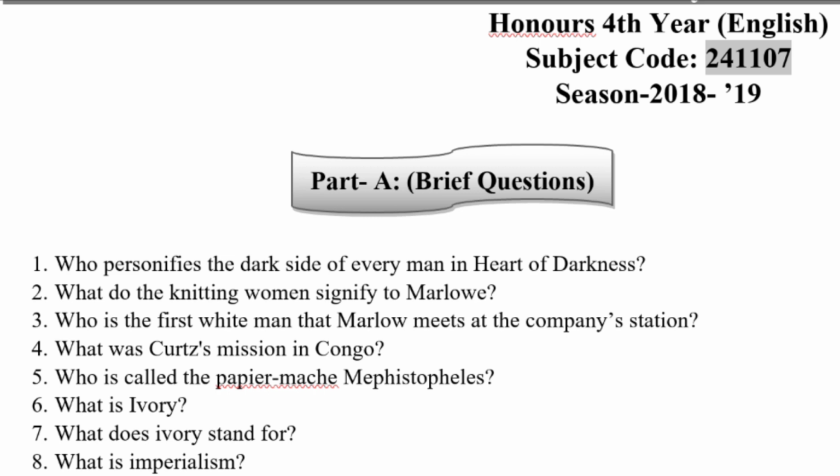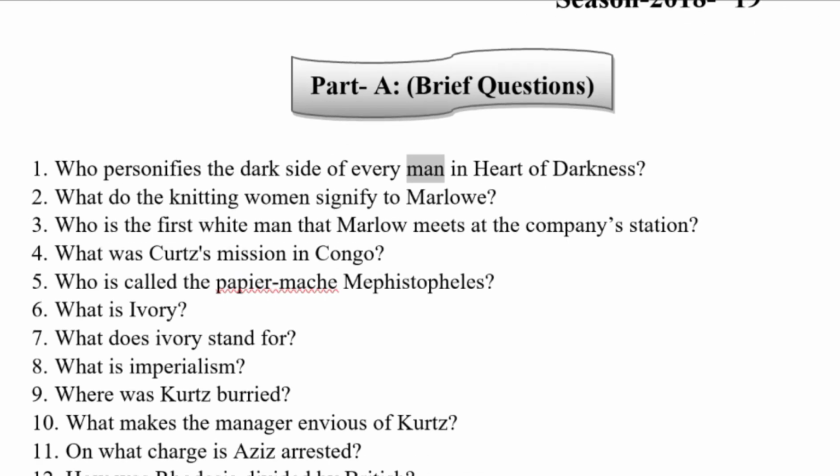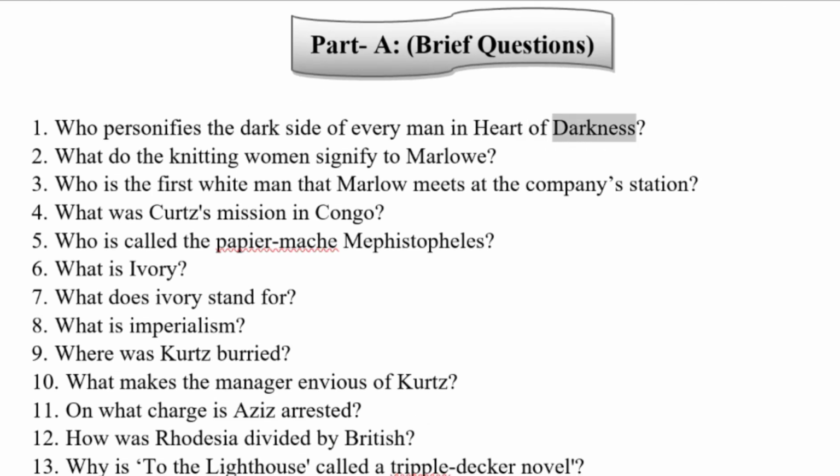241107. Season 2018-19. Who personifies the dark side of every man in Heart of Darkness? What do the knitting women signify to Marlowe? Who is the first white man that Marlowe meets at the company's station? What was Kurtz's mission in Congo?